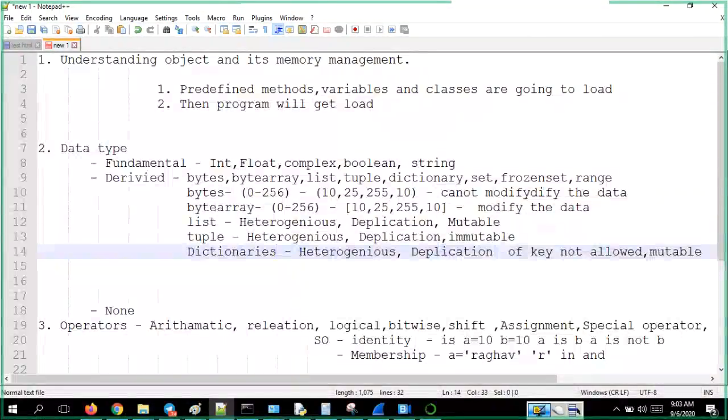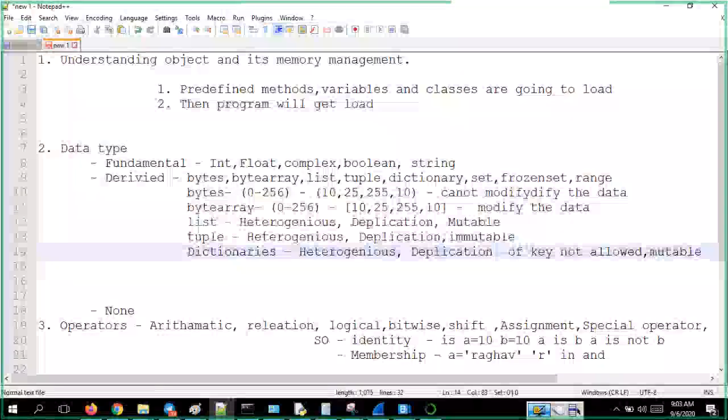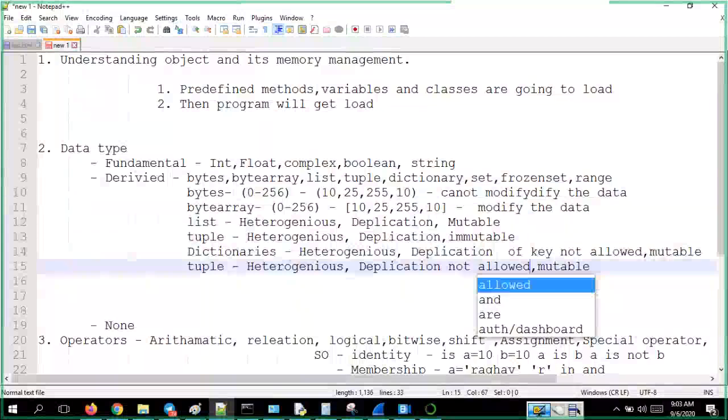So next, what we have? We have set. Okay, what is the difference between them? Dictionary is mutable, which means you can modify them. Sets are also mutable, which means you can modify the data in the set. But duplications are not allowed.